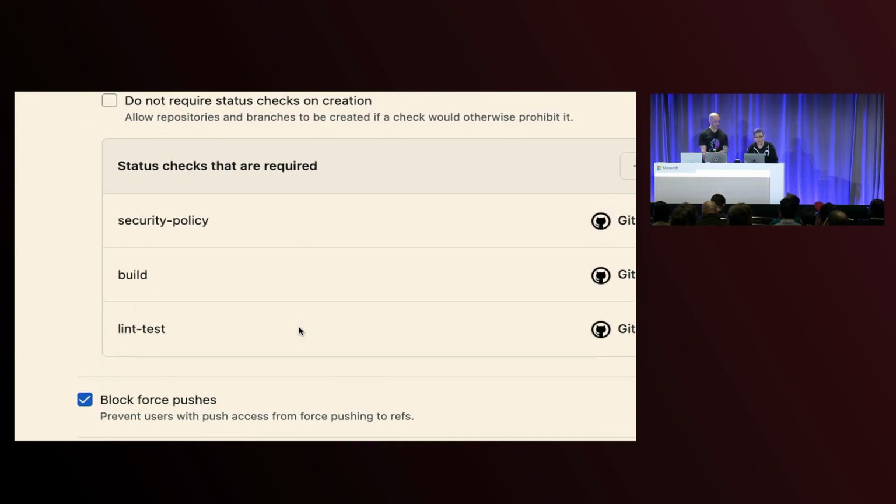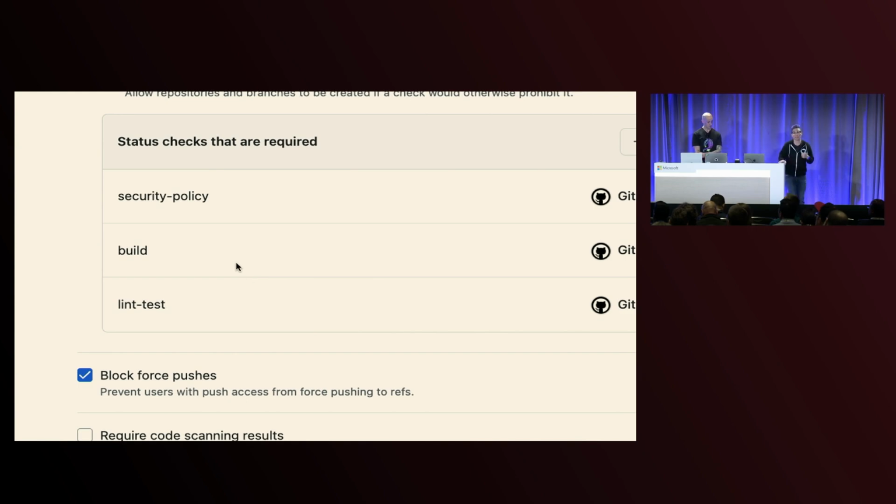And when we scroll down, we can make sure that we're applying our security policy, our build, our lint test, and so we can make sure that we're very specific with these are the workflows or the runners that we need to make sure pass before this is allowed into production. And then you can also do important things like blocking force pushes. So you want to make sure as part of CI/CD and part of pipeline security that you're really scoping this down and trying to keep your environment as tight as possible. And then let's go back to your slides.